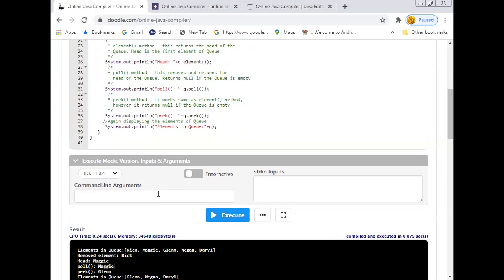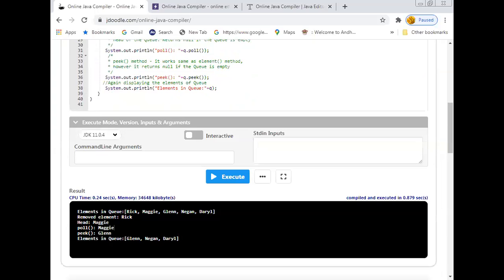Let us check the output. Remove head element. Head is equal to Maggie. All of you are able to see this or not? Maggie. Because Maggie is the second element which was present in the original queue, after deleting the first element, this will become the first element in the new list, right?